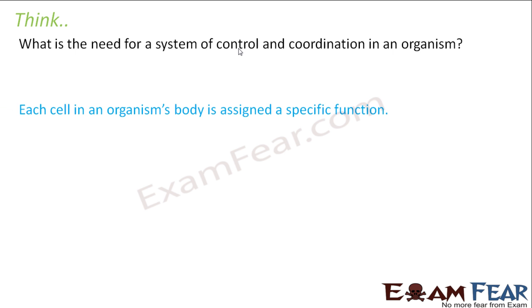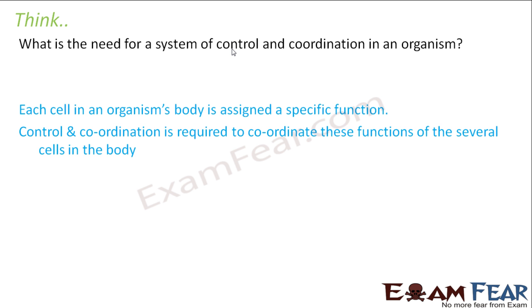Now we know that in multicellular organisms like us, the body is made up of several cells, and each cell has been assigned a specific function, right? Now it is very important that the function of each of the cells are well coordinated and well synchronized with the other cells, so that together all the cells can perform the correct functions of the body. So each cell in an organism's body is assigned a specific function. Control and coordination is required to coordinate these functions of the several cells in the body,